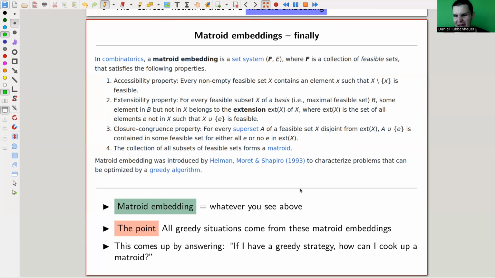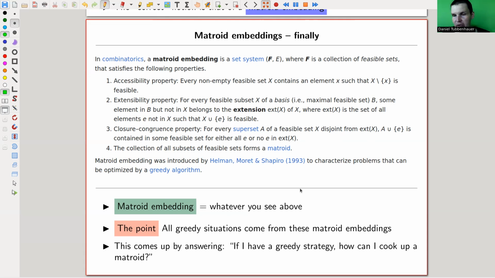But anyway, let's not look at it too much. You probably won't need it too much. Just keep in mind that there is a notion of a matroid embedding, which of course includes any matroid. Whatever you see above, that's what it is. And now all greedy strategies come up from a matroid embedding. The way people really found this is to start with a greedy algorithm and see what kind of abstract axioms you need to generate it in a matroid fashion.